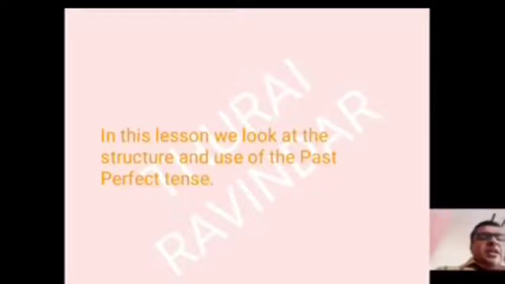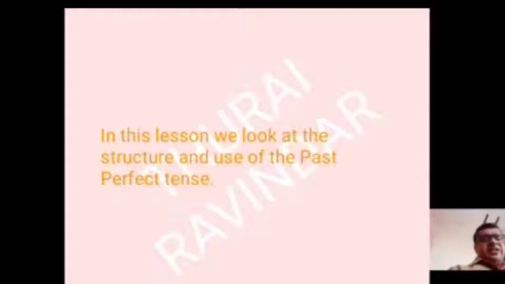Okay, my dear students. Let us see. I will give you some examples in positive, negative, and interrogative. What is the structure? I, we, you, they, he, she, it, and names, plus had, plus verb 3 or past participle, or object.